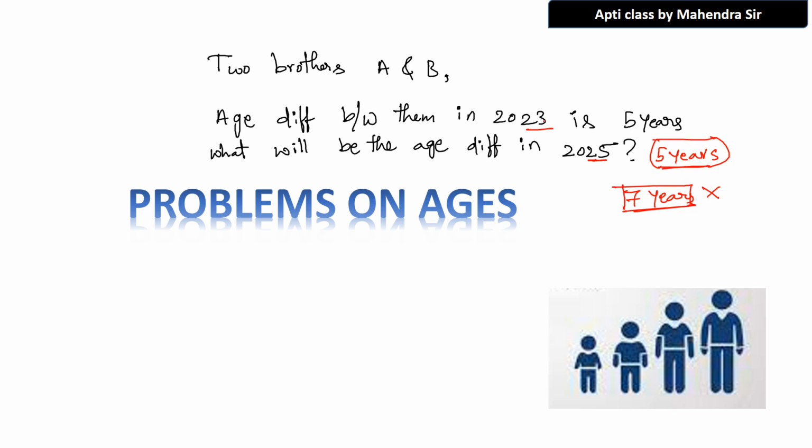Why, sir? See, imagine A's age is 20 and B's age is 25 years in the year 2023. What will be their ages in 2025? A will become 2 years older, that is 22, and B will become 27. That means A will also get older and B will also get older. That is very, very important. Not only one person is getting older, both people are getting older.